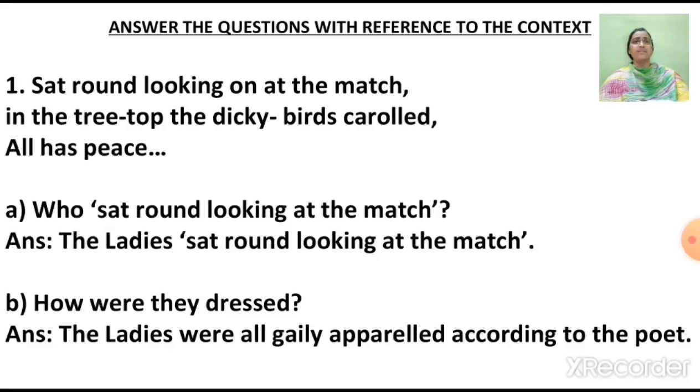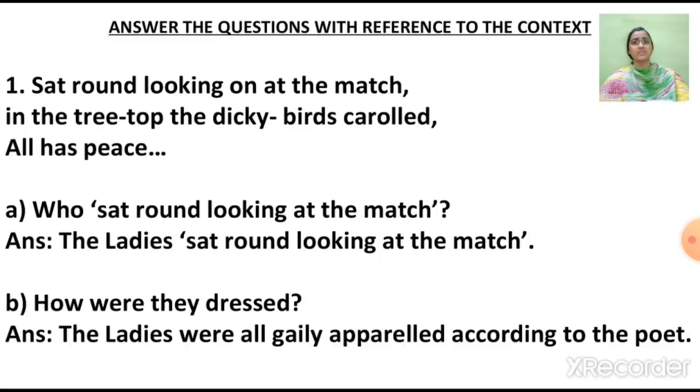Now students, we have already understood earlier that reference to the context is an explanation of a quote or any stanza. Like in this case, we are going to refer to these lines: "Sat round, looking on at the match. In the tree top, the dicky birds caroled. All has peace." Now, the first question here is, who sat round looking at the match? And the answer is, the ladies sat round looking at the match.